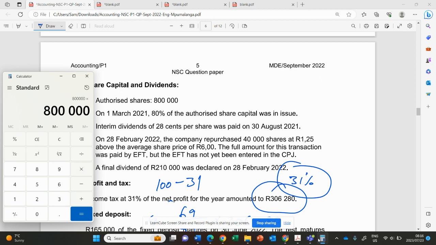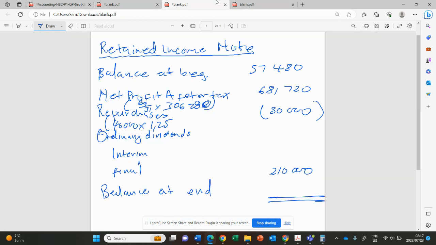They said 80% were in issue, so we issued 80% of these. So now we will say times 80%, then we'll get 640,000. These 640,000 are those shares that qualify for dividend. They have been there until the date where we pay dividends. So now we'll multiply by 28 cents, 28 divided by 100. Then that will be 179,200. 179,200 will come here.